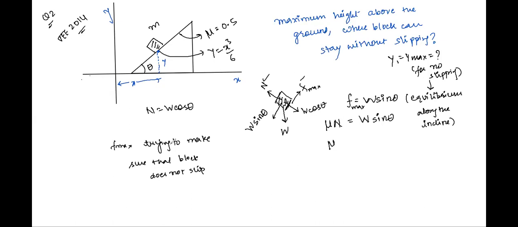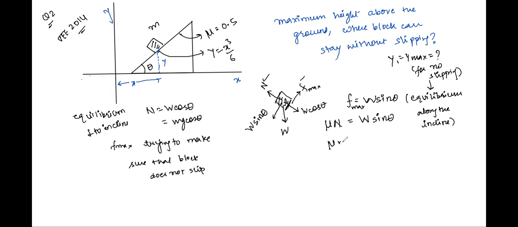That is equal and opposite forces, and N is already equal to W cos theta, that is the normal reaction, because of the equation of equilibrium perpendicular to incline. Net force is 0 in the direction perpendicular to the incline, there is equilibrium. Therefore, we get N is equal to W cos theta or mg cos theta.